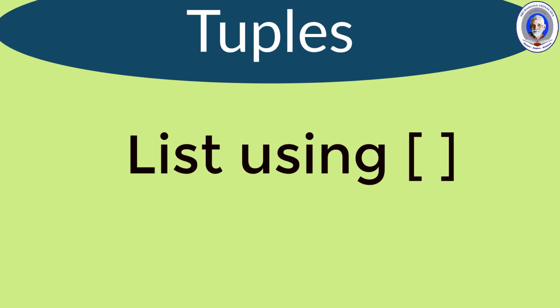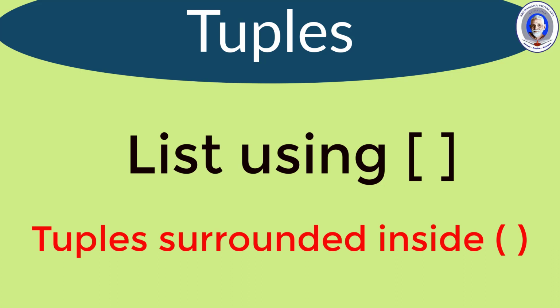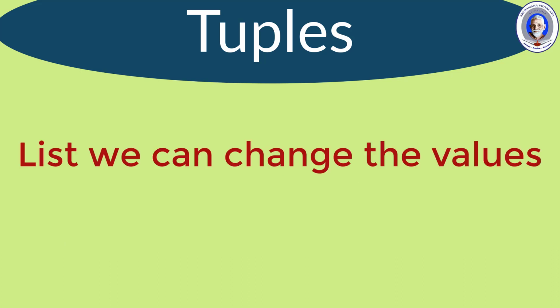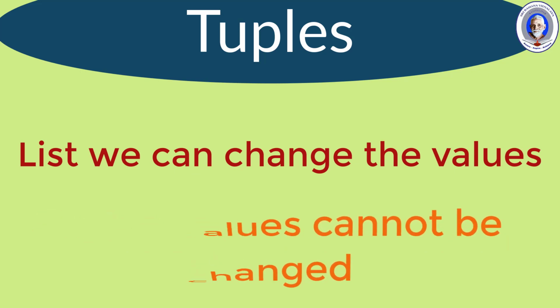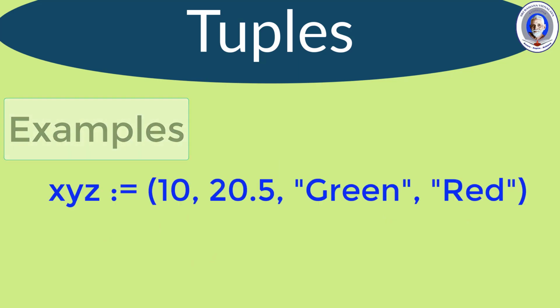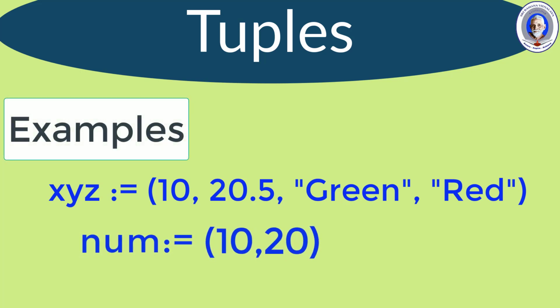The list is represented using square brackets, whereas in a tuple, the values are surrounded inside parentheses. In a list we can change the values, but in tuples the values cannot be changed once they are assigned. Let's see an example. xyz assigned as 10, 20.5, green, red. Here also different types of values are stored in xyz. Let's see the second example, nums assigned as 10, 20. So these are the two examples of tuples.